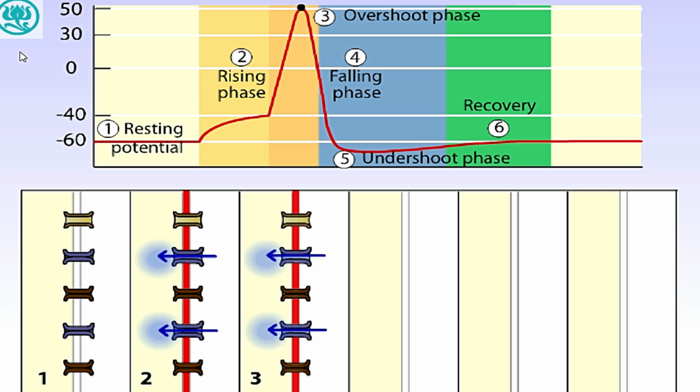The membrane potential is now at its most positive state. It is overshot 0 millivolts. At this positive potential, 2 processes are occurring simultaneously. First, the voltage-gated sodium channels that initially activated during the rising phase begin to close. As a result, sodium conductance starts to decline.